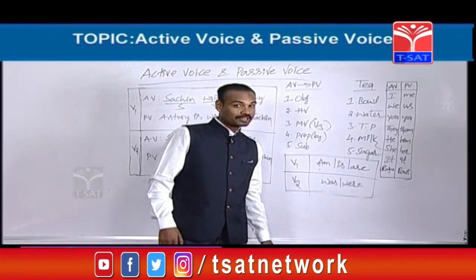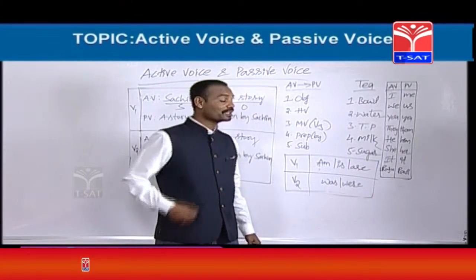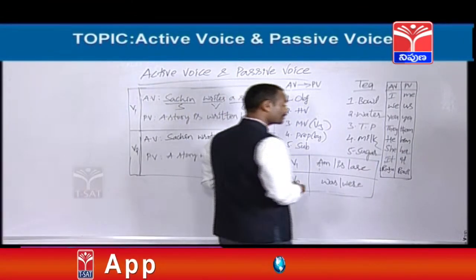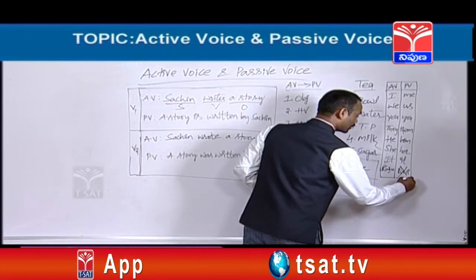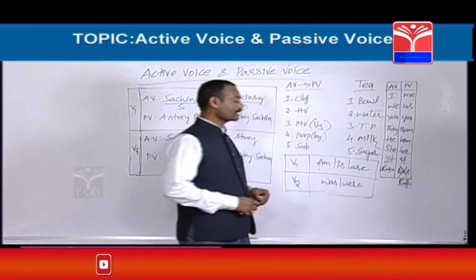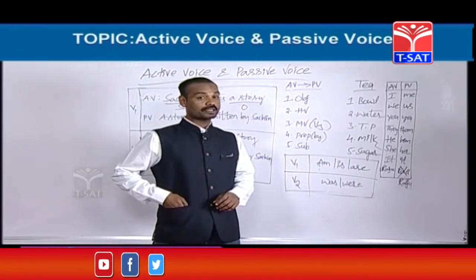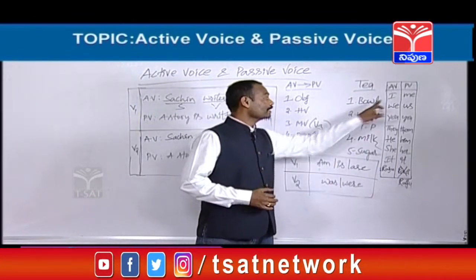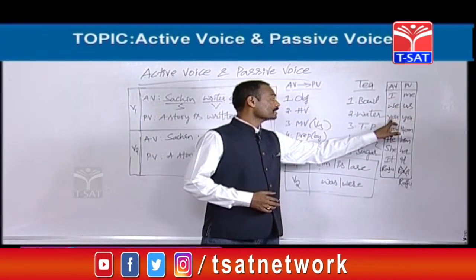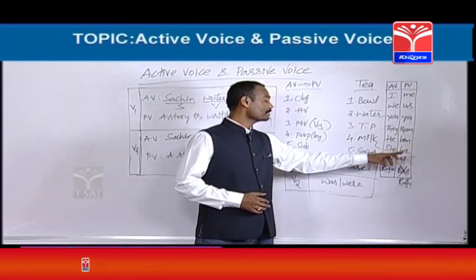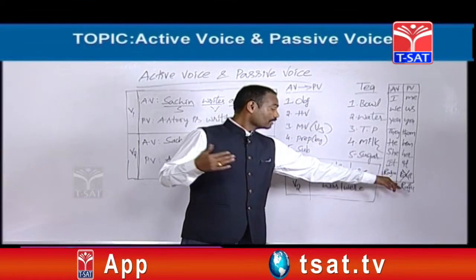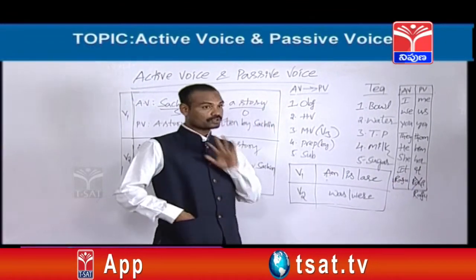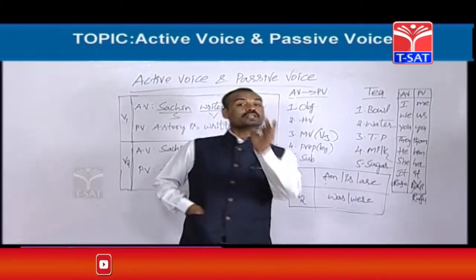Here, Raju becomes Ravi. Is it possible? Some of you may think yes, it is right. No, it is wrong. Raju never becomes Ravi. Raju becomes Raju only. Then you may ask, why did you write like that, sir? You are thinking, I becomes me, we becomes us, they becomes them, he becomes him, so Raju becomes Rani or Ravi becomes Raju. But friends, there will be changes only in pronouns.